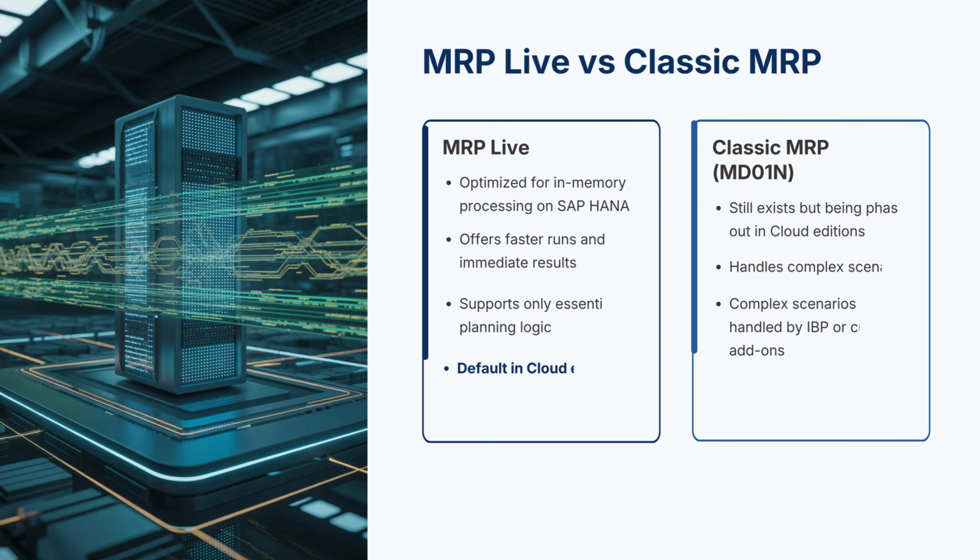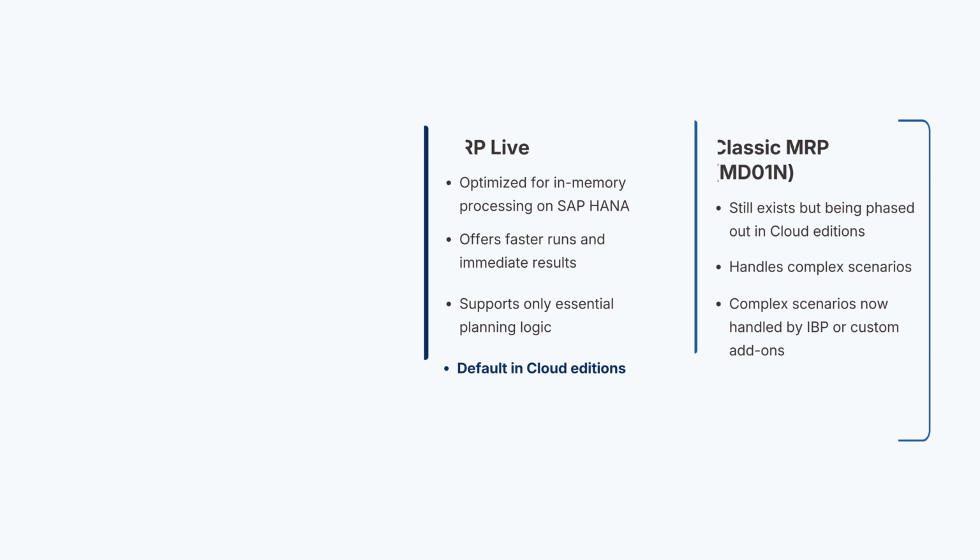MRP Live versus Classic MRP. S/4HANA Cloud uses MRP Live, a high-performance in-memory planning engine. It replaces traditional batch-based MRP by running directly on the HANA database for real-time insights. Classic MRP transactions like MD01N still exist for compatibility, but MRP Live, Fiori app F3459, is the default for cloud environments due to speed and scalability.